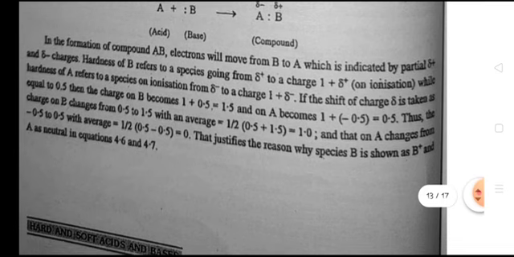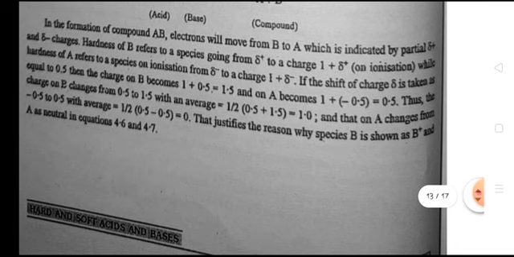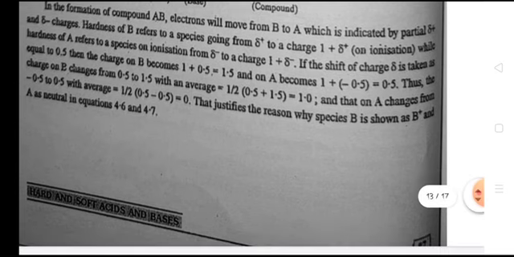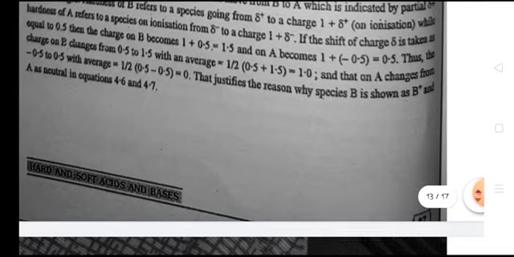In the formation of the compound AB, electrons will move from B to A, which is indicated by partial positive and partial negative charge. Hardness of B refers to the species going from partial positive to a 1 plus positive charge, while hardness of A refers to the species going from partial negative to a 1 plus partial negative charge. If the shift of the partial charge is taken as equal to 0.5, then the charge on B becomes 1.5 and on A becomes 0.5. That justifies the reason why species B is shown as B positive and A is neutral in the equation.